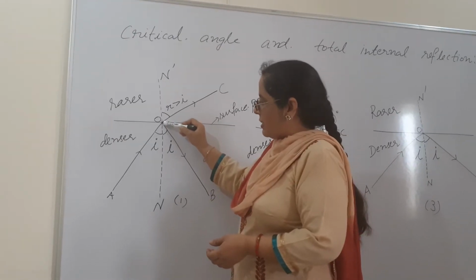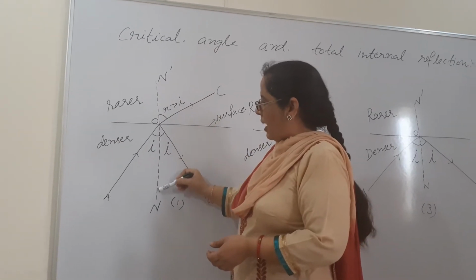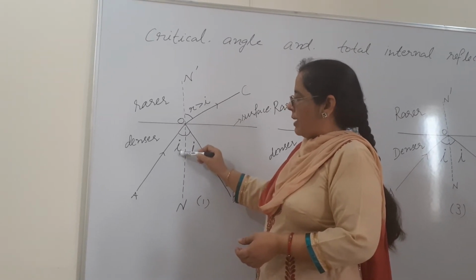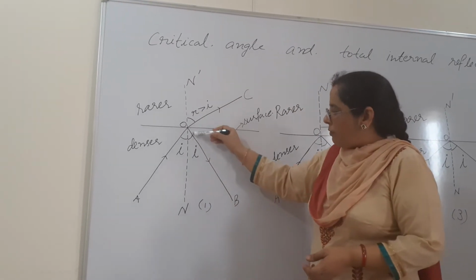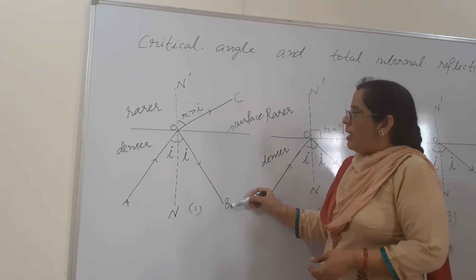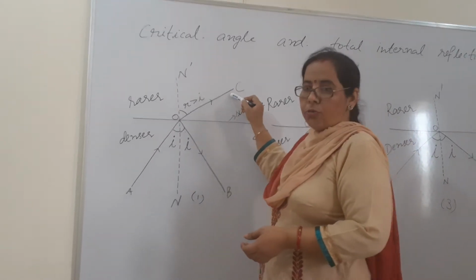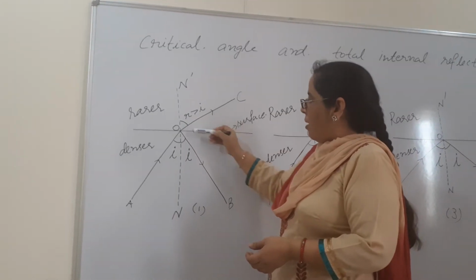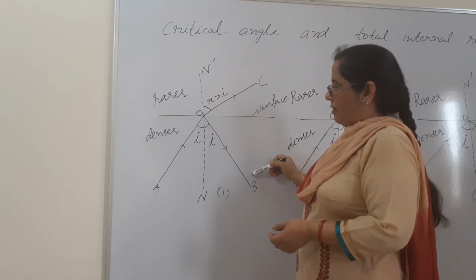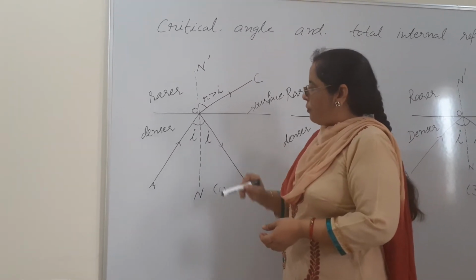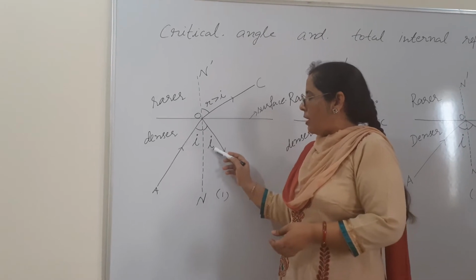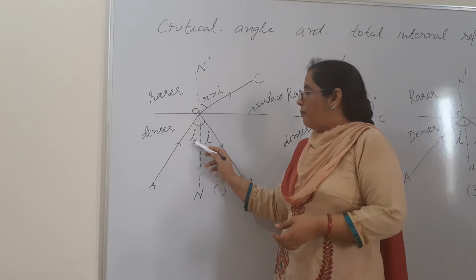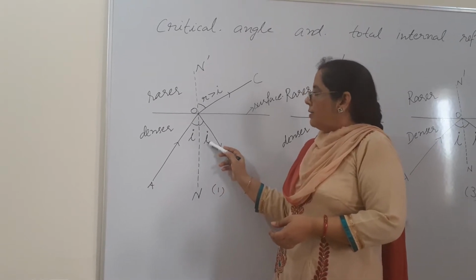At the point where it is striking, we always have to draw the normal. Then the angle between the incident ray and the normal will be the angle of incidence. Some part of the light will reflect as OB and some part of the light will enter into the second medium. That is, OC is the refracted ray and OB is the reflected ray. According to the laws of reflection, angle i will be equal to the angle of reflection, so that is why we have written i equal to i.